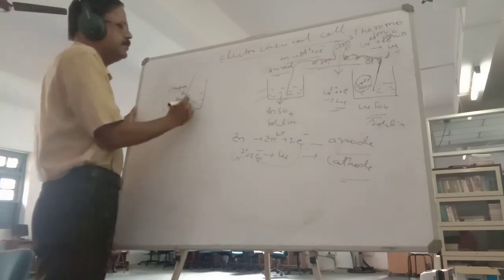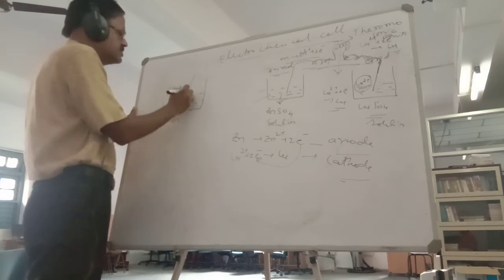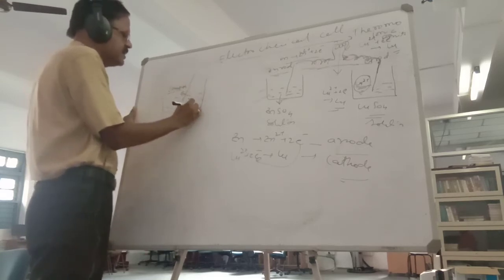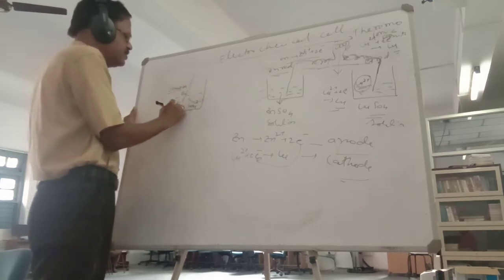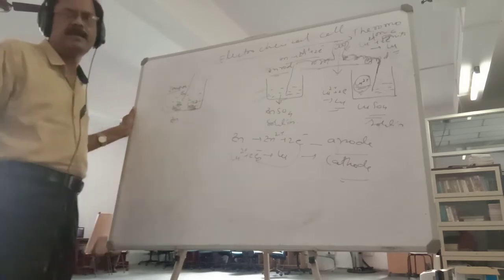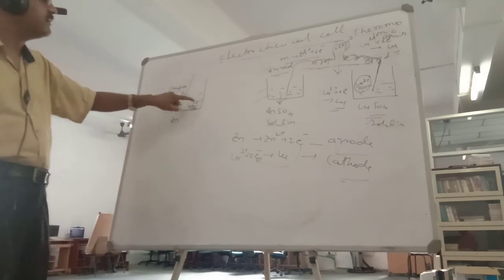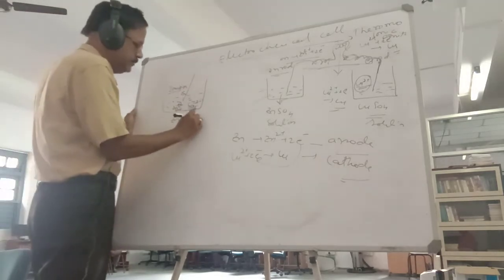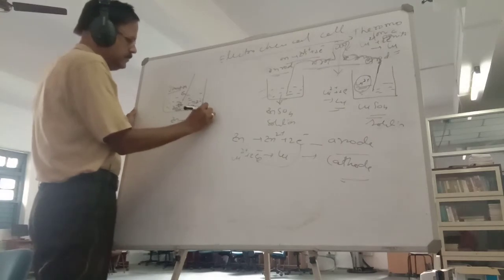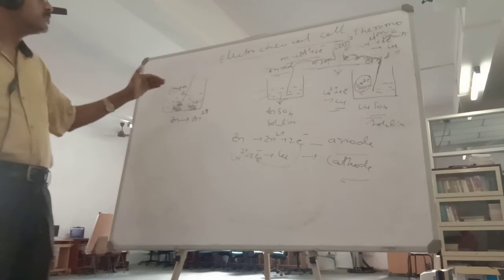Here, the zinc rod is in zinc sulfate solution. Because of the negative charges here and the positive charges, these two charges will be separate. Zinc atoms will change into zinc ions.